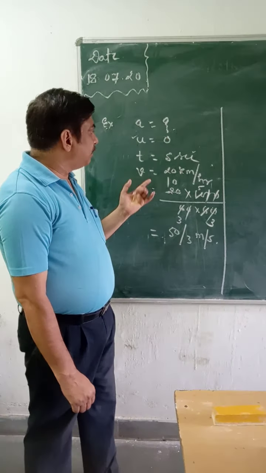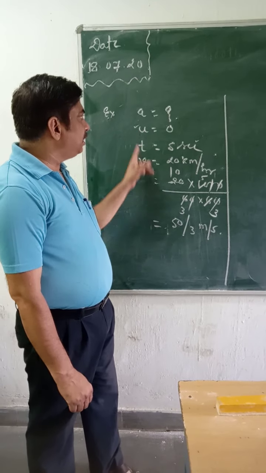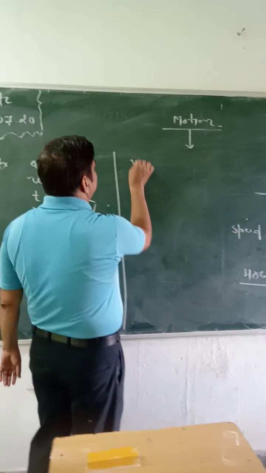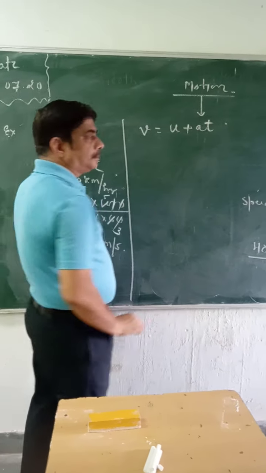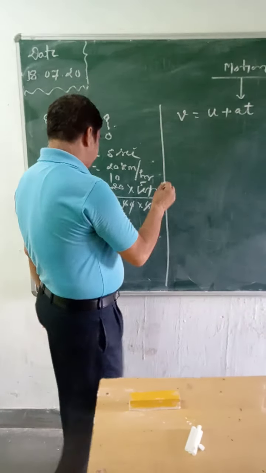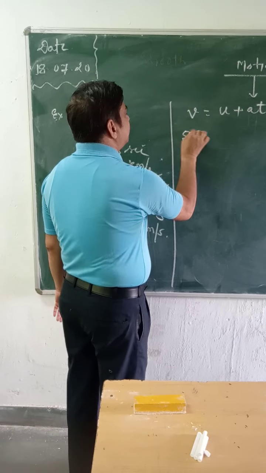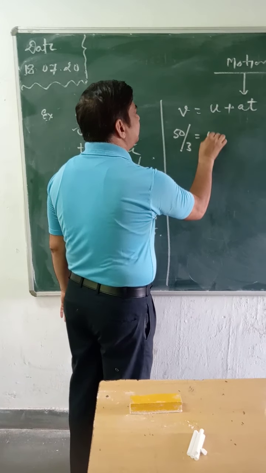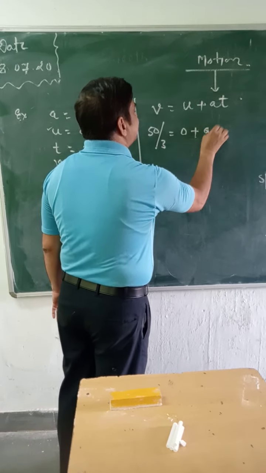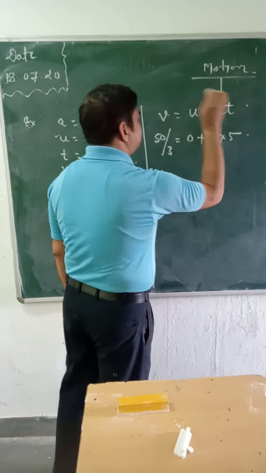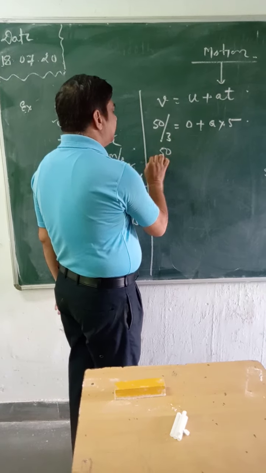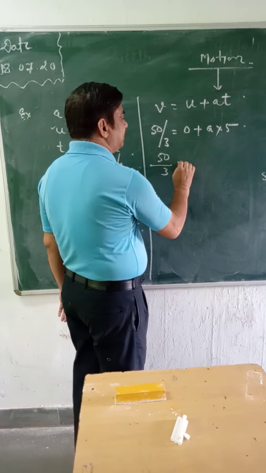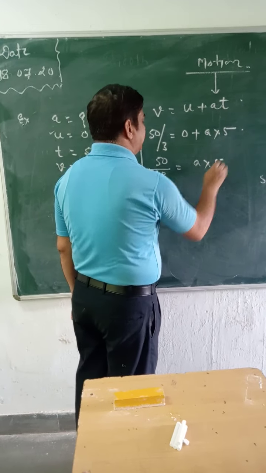So here obviously initial velocity, time, a, so that is the first equation, v is equal to u plus at. And this v is 50 divided by 3, equal to 0 plus a into 5. Putting the values, this is 50 divided by 3 is equal to a into 5.